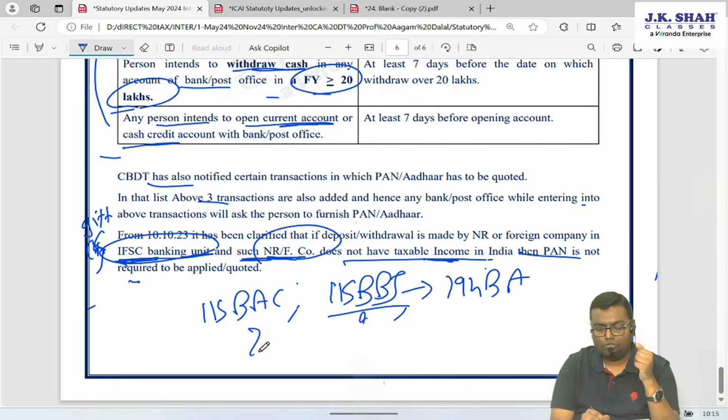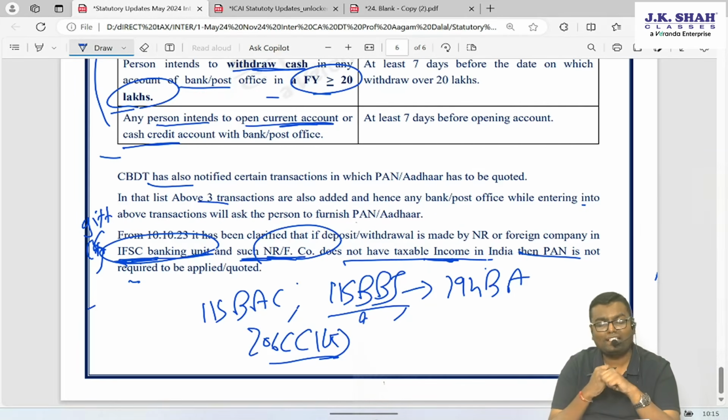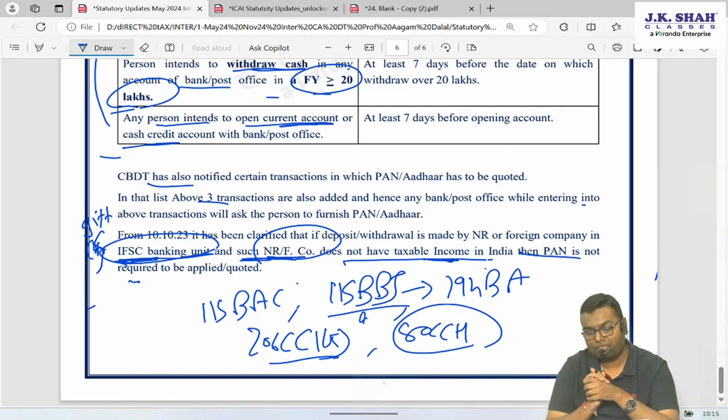Section 206C clause 1G, TCS on overseas tour operator package and remittance under LRS, where the TCS rate changed. And 80CCH, Agnipath scheme employee contribution and employer contribution exemptions.